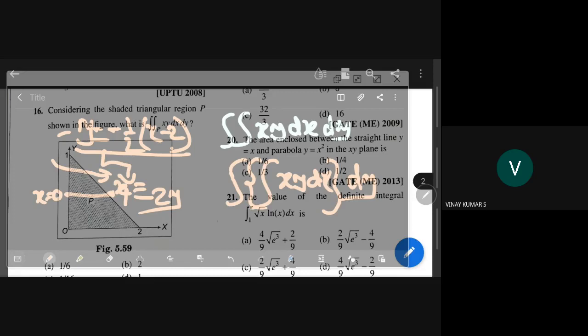So what are the limits here? X is equal to 0 to x is equal to 1 minus 2y. And then what is the value for y? You are moving from here, the strip, till here. So y value is 1 there. So y is equal to 0 to y is equal to 1. So right now we got the answer.